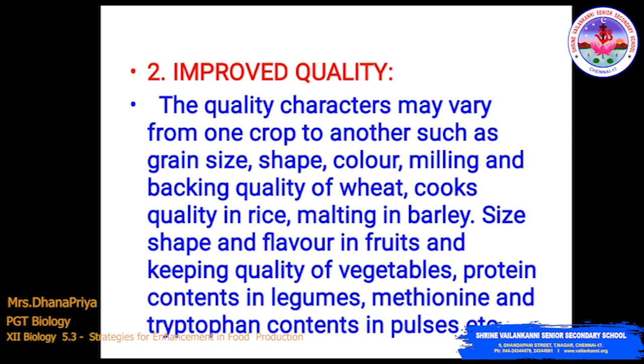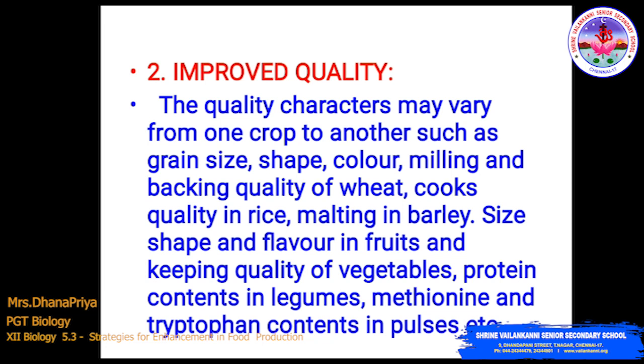So these are the quality characteristic features to improve: size, shape and flavor in fruit and keeping quality of vegetables, protein content in legumes, and methionine and tryptophan content in pulses. Methionine and tryptophan are the amino acids which can enrich pulses. So this is how we are able to improve the quality.